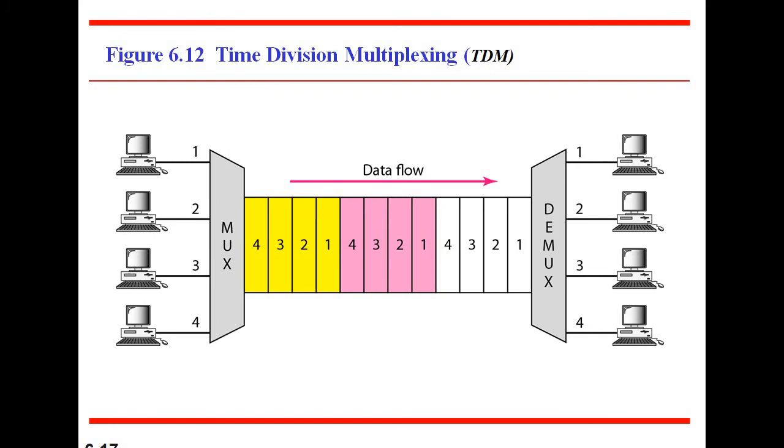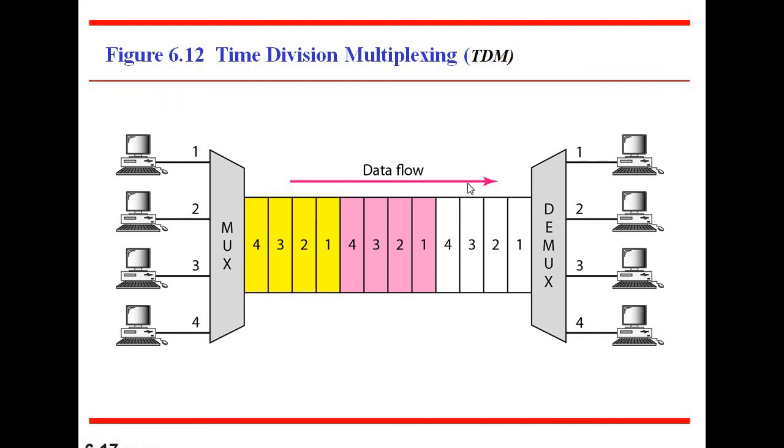The data flow of each connection is shown in the diagram. These are the data they are transmitting from one location to another location, or from one station to another station.